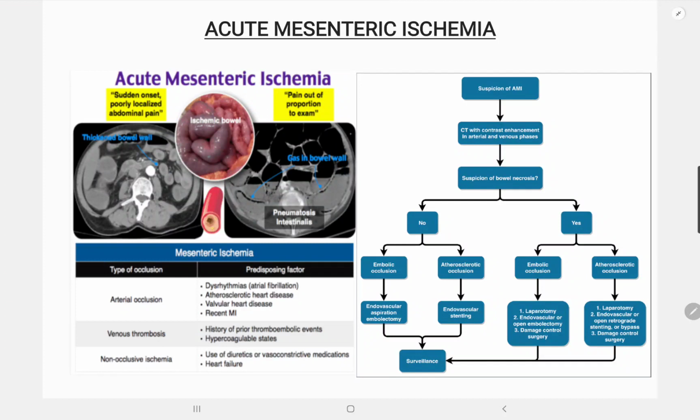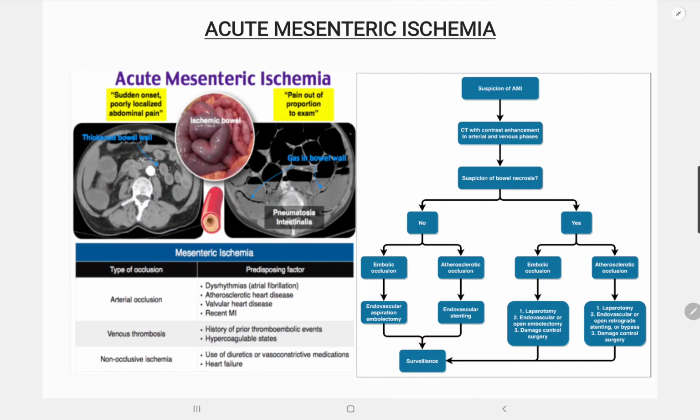Emboli typically are due to a dislodged cardiac thrombus, for example, underlying atrial fibrillation that occludes the superior mesenteric artery. Superior mesenteric venous occlusion is typically due to conditions such as hypercoagulable states, portal hypertension, and abdominal infections. Non-occlusive ischemia is due to hypoperfusion, for example, low cardiac output leading to splanchnic hypoperfusion and vasoconstriction.